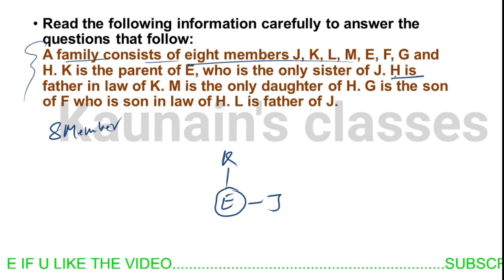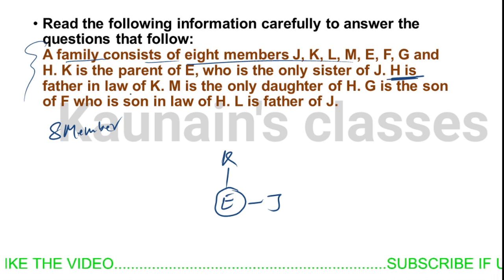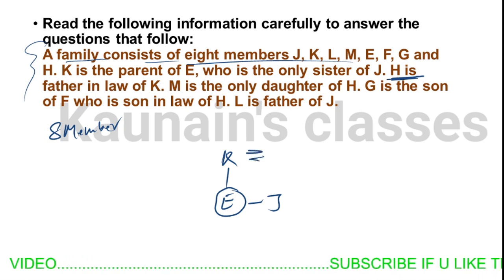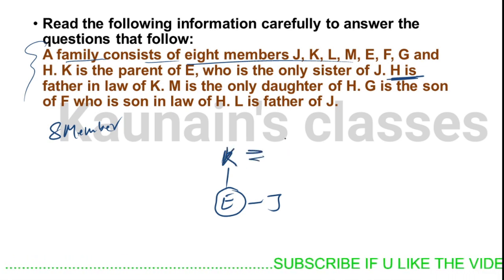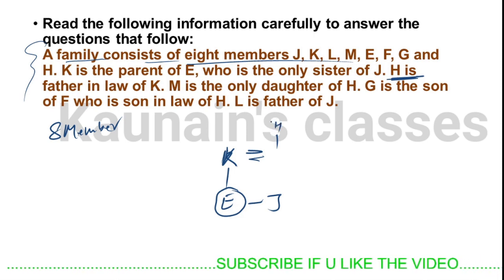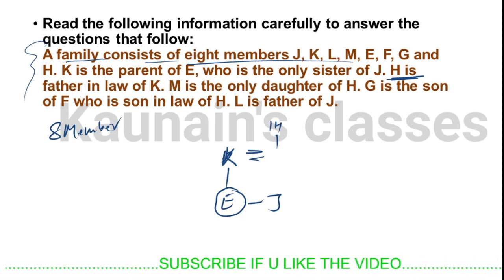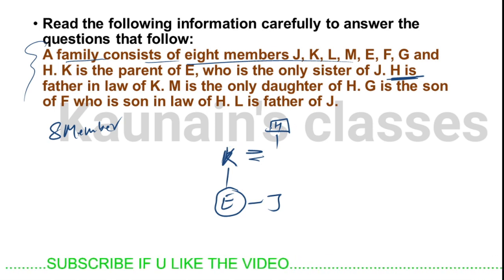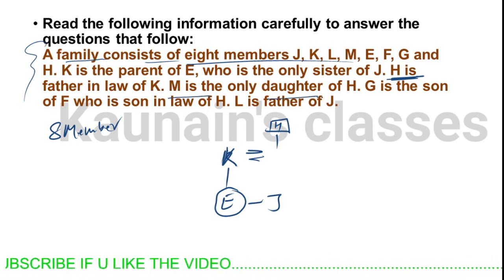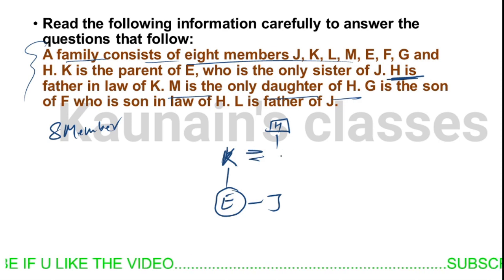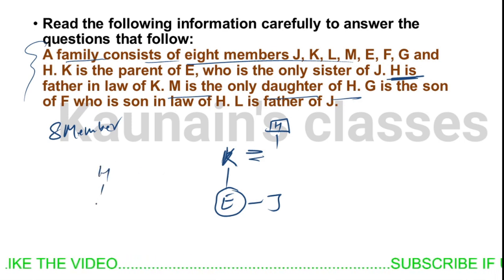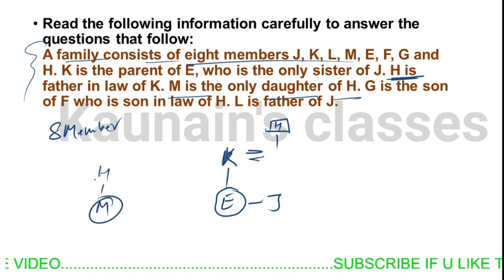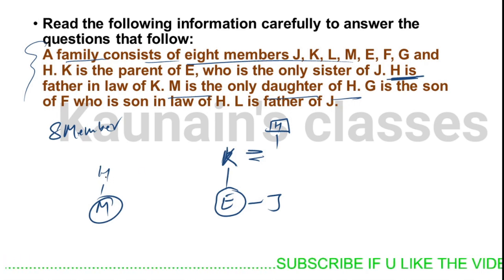Okay, let's move further. H is the father-in-law of K, meaning K would be married to someone, and that someone would have H as his or her father. So H is the father-in-law of K. M is the only daughter of H. We can't place M directly here because we don't know, there may be more sons or daughters of H. So M is the only daughter of H.